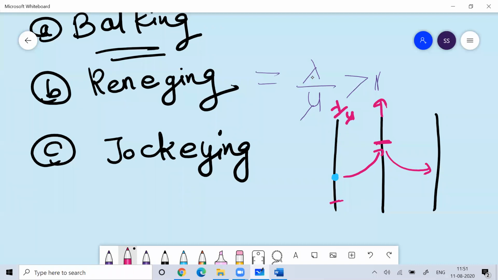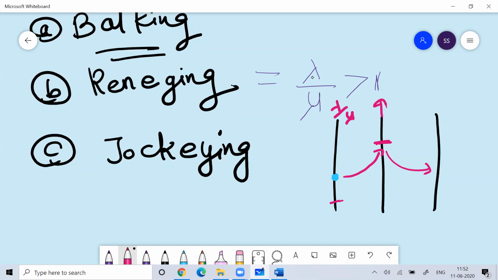So jockeying is the mechanism where the customer switches their queue so that they get an opportunity to get service. You should know these terms, balking, reneging and jockeying. If we know these terms, then it will be good for us.